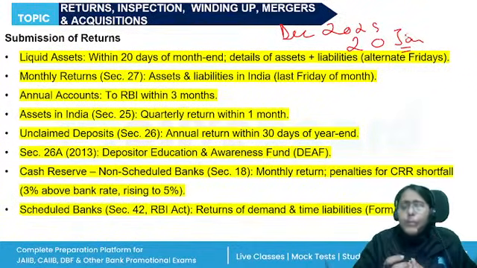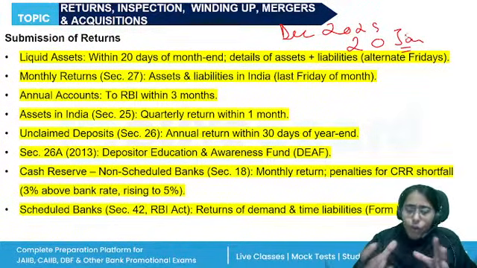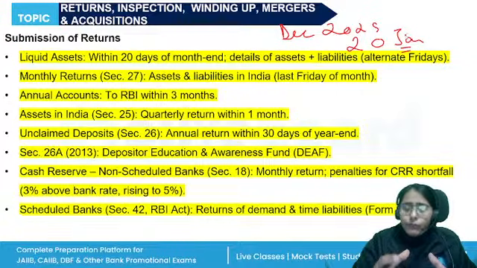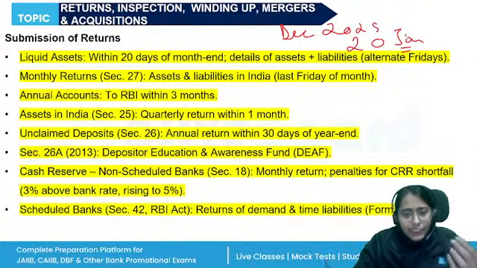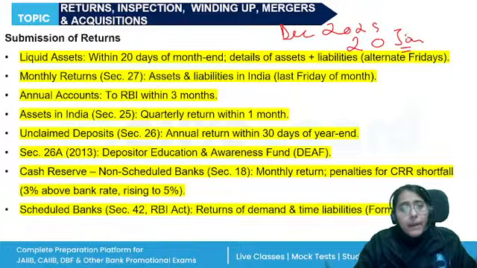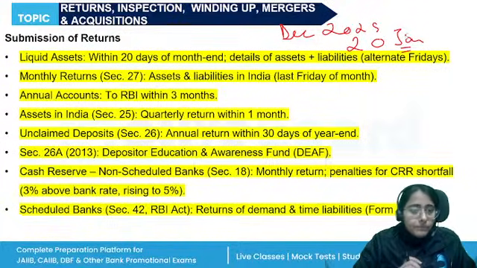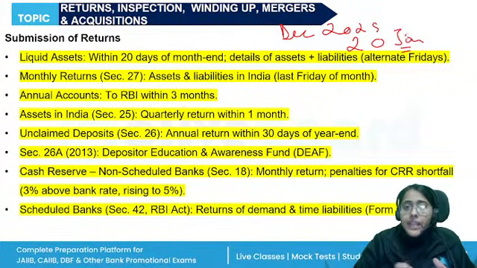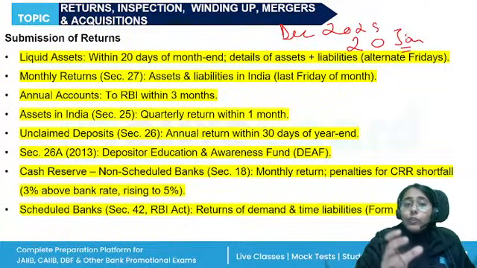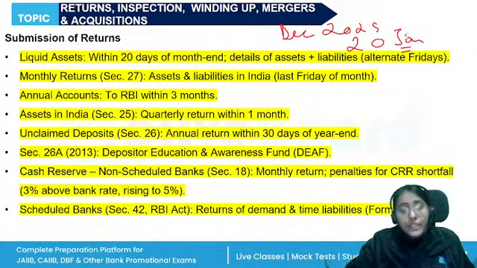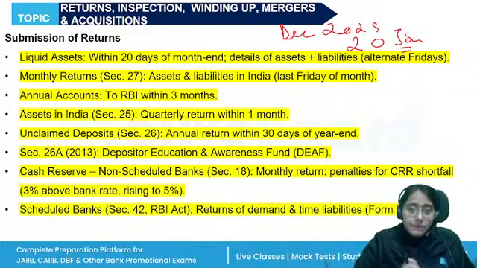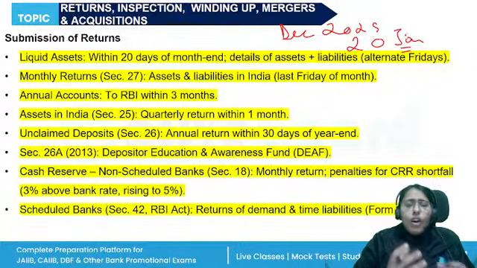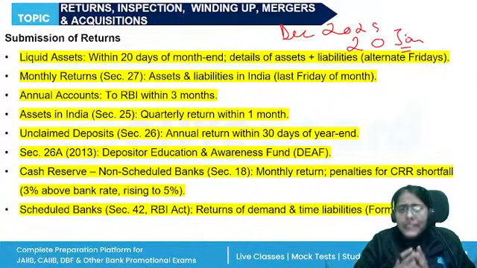It will contain the information about the assets, the demand and time liabilities. The Reserve Bank can also ask the banking company to furnish any other information at the close of each day of the month. Monthly returns have to be submitted, right? Monthly returns on the assets and liabilities in India. Such return will be submitted before the close of the month succeeding to which it relates. So for the month of December, before the end of December. Okay. And RBI can call for statements and information at any time.